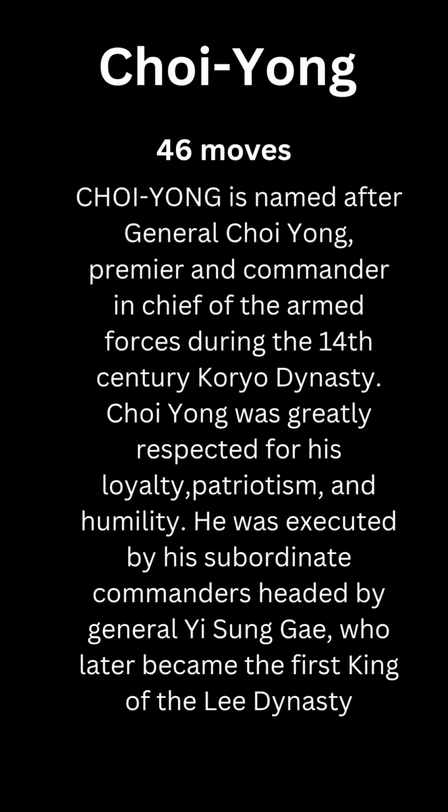Choi-Yong, 46 moves. Choi-Yong is named after General Choi Yong, Premier and Commander-in-Chief of the Armed Forces during the 14th century Koryo dynasty. Choi-Yong was greatly respected for his loyalty, patriotism, and humility. He was executed by his subordinate commanders headed by General Yi Sung-gae, who later became the first king of the Yi dynasty.